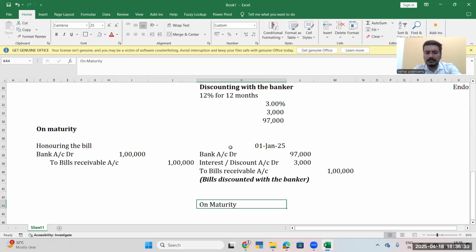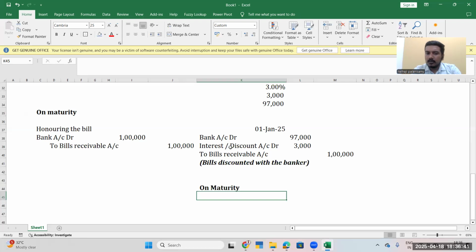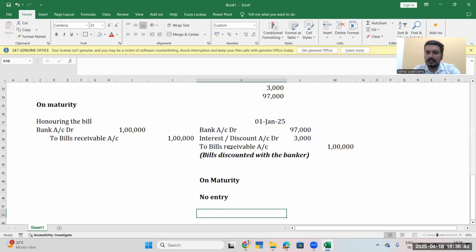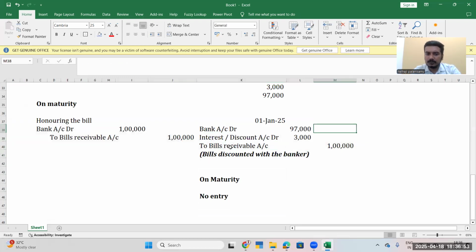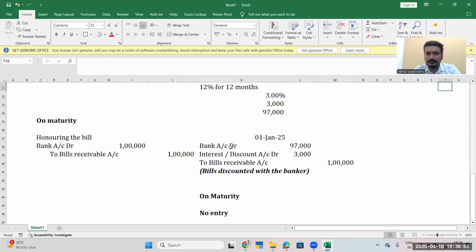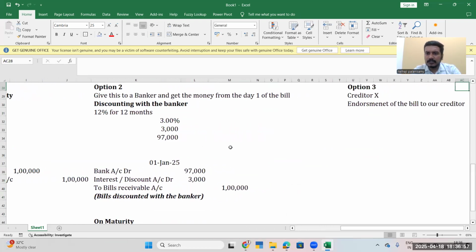On maturity, whether we will pass any entries in the books of Netaji? No. No entry because we have reduced it. And he has made the payment. So he will make payment of 1 lakh to the bank. Everything goes well. We will not be involved in the transaction.